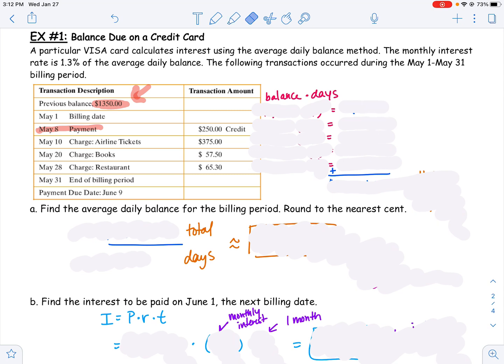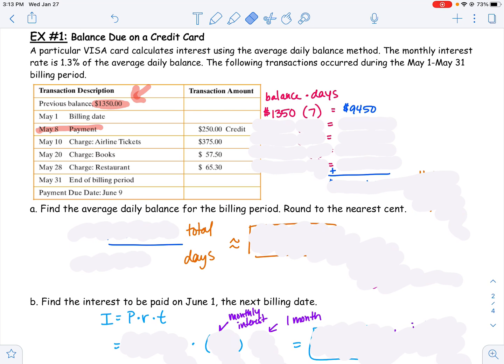So the balance starting on May 1st was $1,350, and it happened to be on May 1st, 2nd, 3rd, 4th, 5th, 6th, 7th, and then it changed on the 8th. That's 7 days that they had a balance of $1,350. So you can take $1,350 plus $1,350 plus $1,350 for the first 7 days. Or couldn't you just take $1,350 and multiply it by 7? And that would give us so far a total of $9,450.